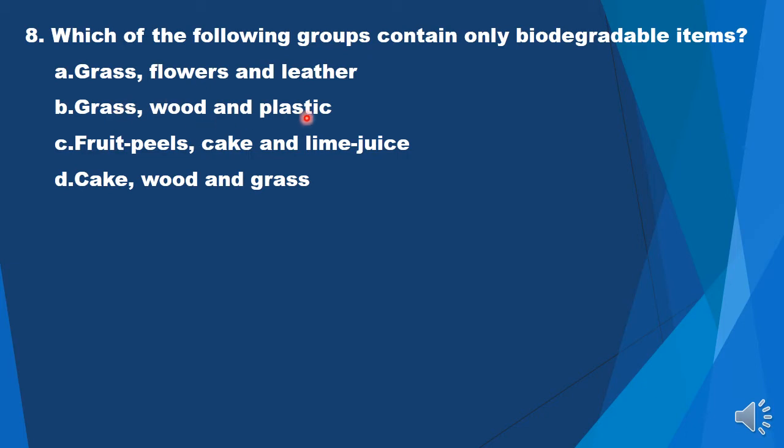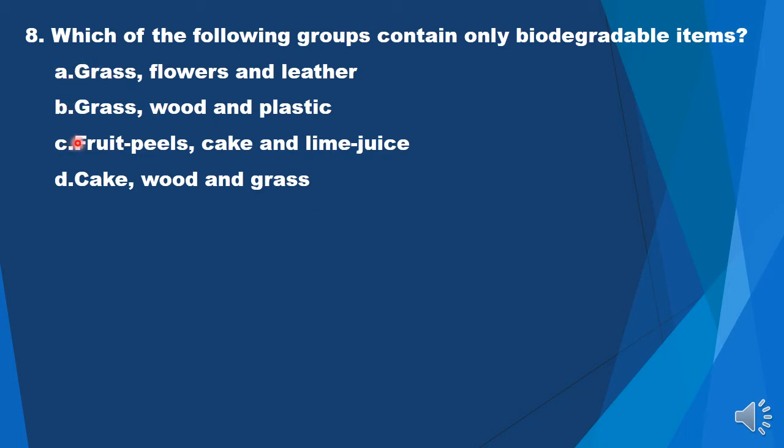Grass, wood, plastic. This is man-made. Fruit peel, cake, lime juice. They are also all biodegradable. Cake, wood and grass. So here also we are seeing that the 3 groups contain only biodegradable items.